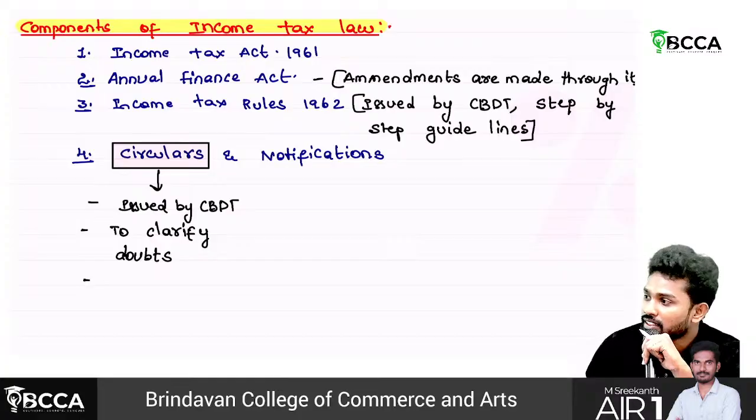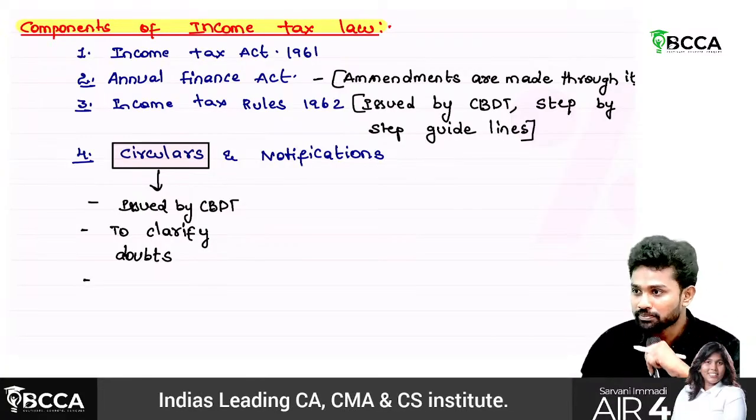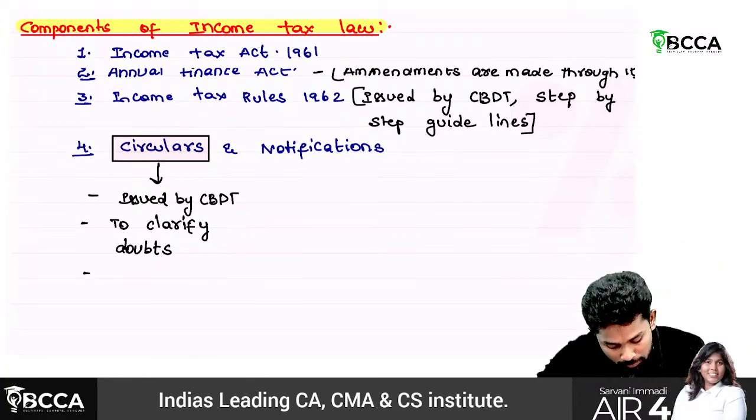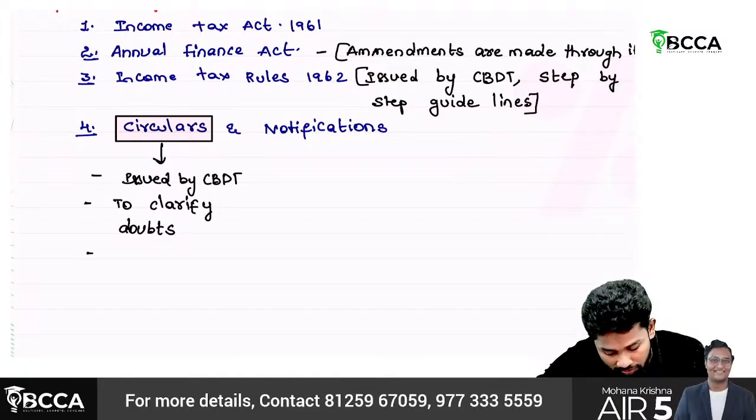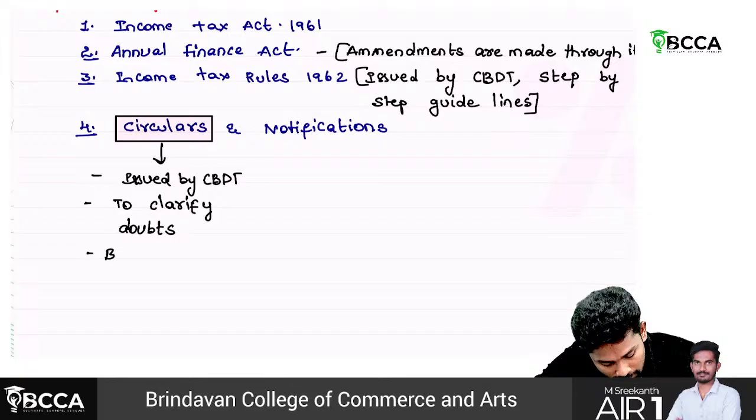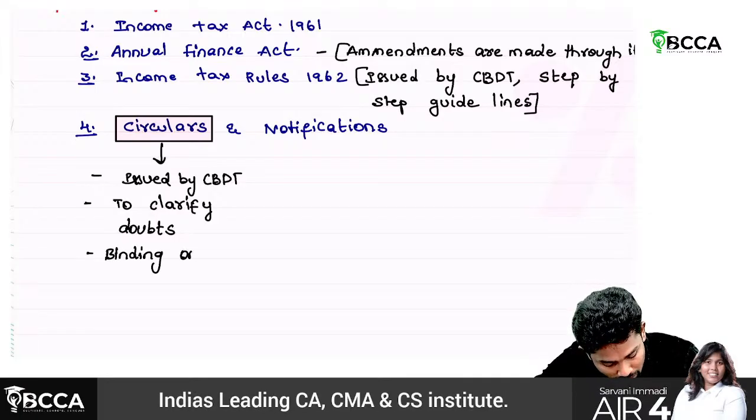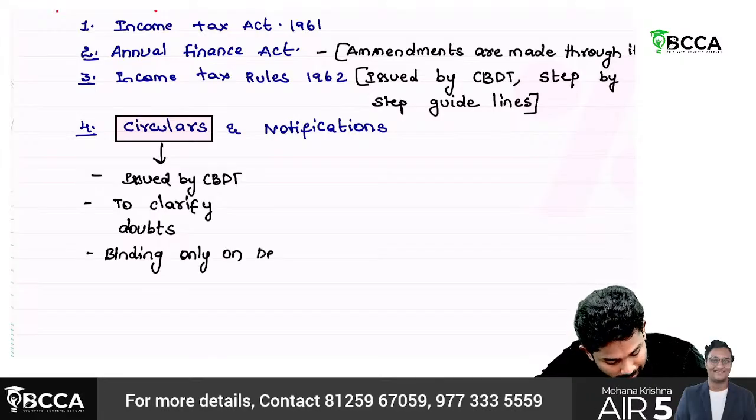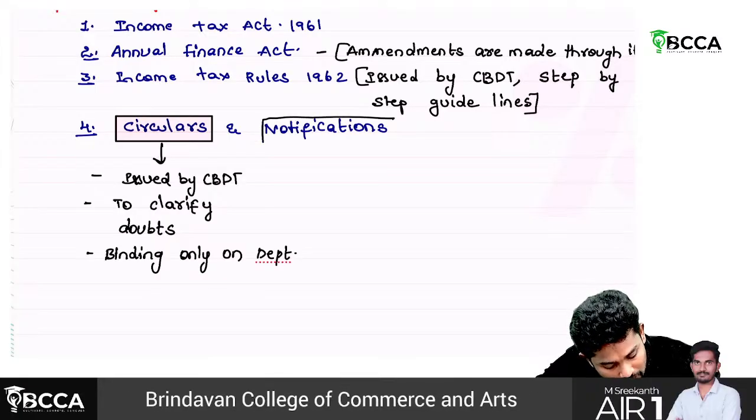Understand? So circulars are issued by CBDT to clarify doubts. Circulars are binding only on the department.